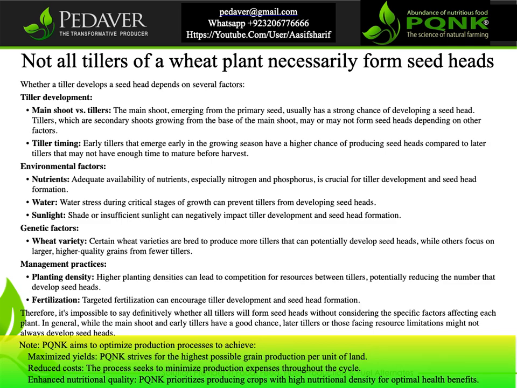Genetic factors. Wheat variety: certain wheat varieties are bred to produce more tillers that can potentially develop seed heads, while others focus on larger, higher quality grains from fewer tillers. Management practices. Planting density: higher planting densities can lead to competition for resources between tillers, potentially reducing the number that develop seed heads. Fertilization: targeted fertilization can encourage tiller development and seed head formation.